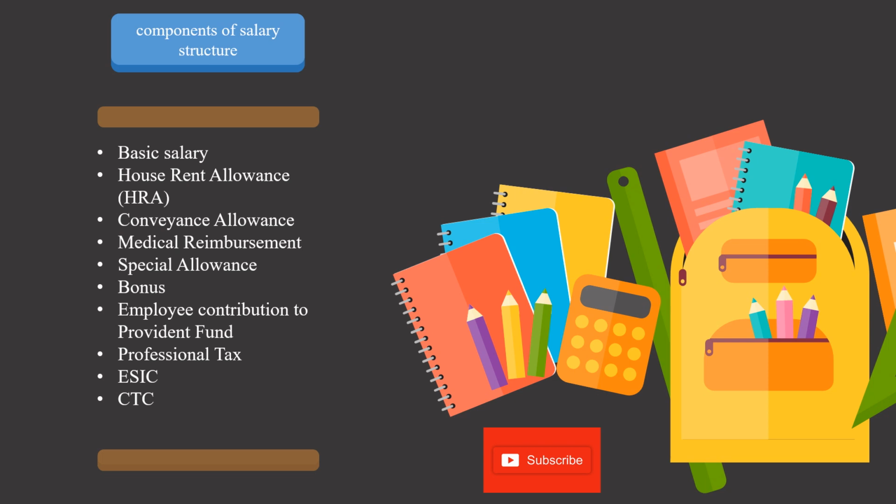Conveyance allowance is 1600, it could be more than that, because of 2018, just because of the standard deduction, conveyance and medical allowances are not part of the income tax. Medical reimbursement is 1250 or more than that, because it is not part of income tax now.